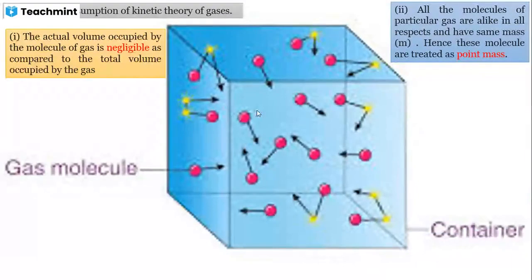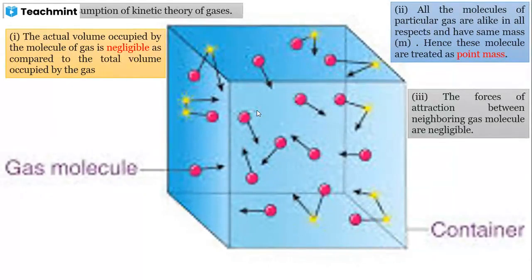Second, all the molecules of a particular gas are alike in all respects and have the same mass, hence these molecules are treated as point mass. What is the second assumption? The first was negligible volume. Second, they are considered as point mass. Why do we consider them point mass? As I told you, they are in random motion and they have the same mass. That's why they are point mass.